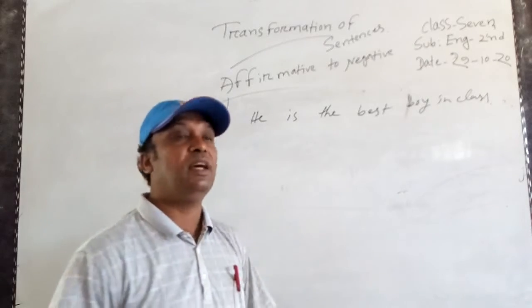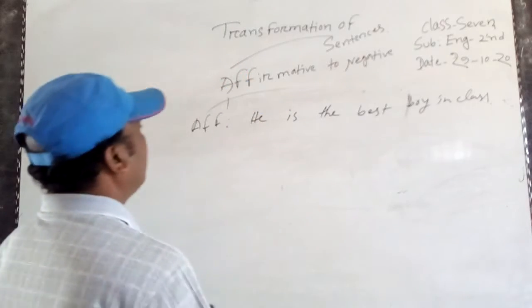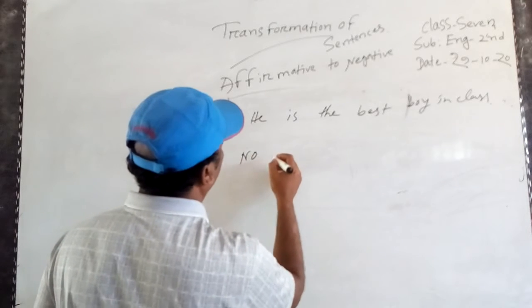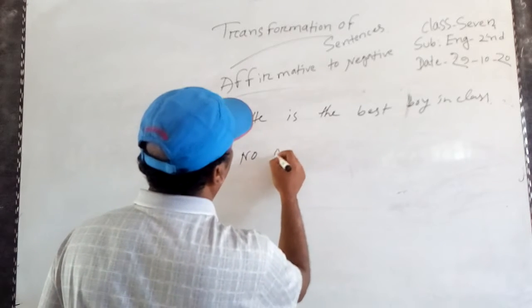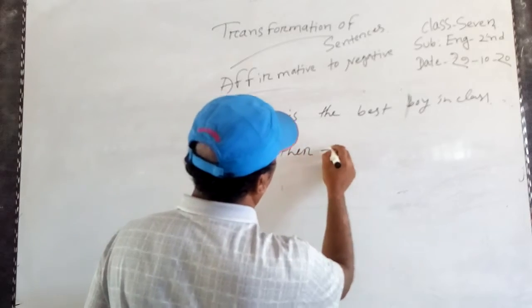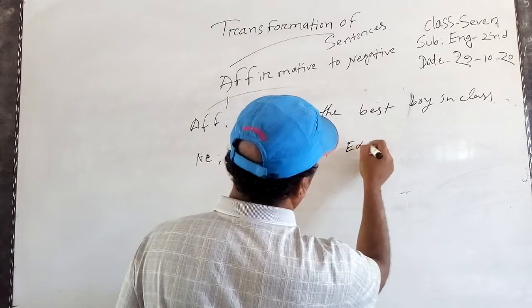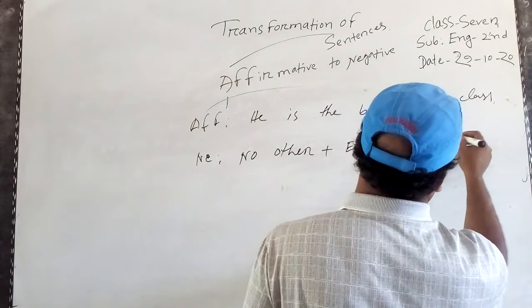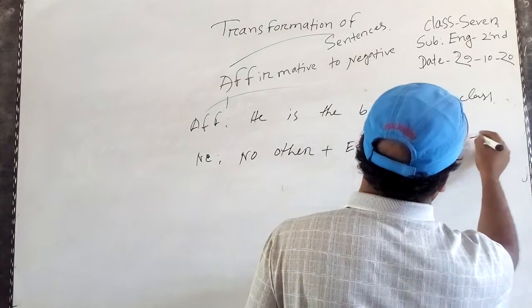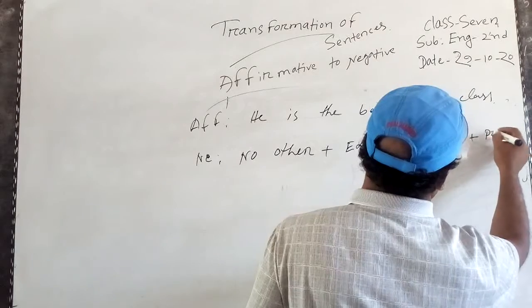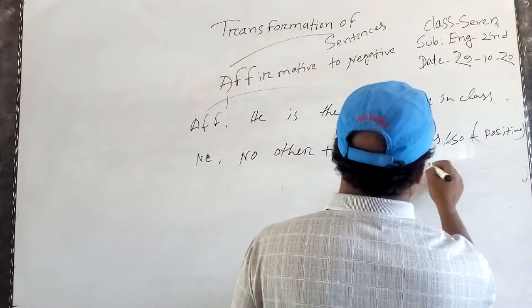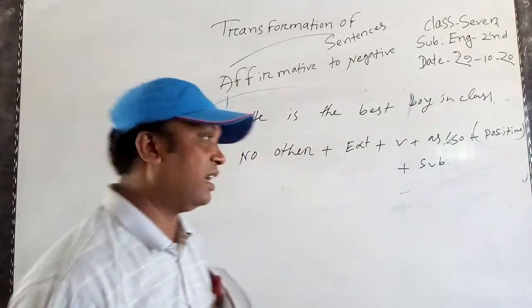So do you know the rules here? The negative rule: no other plus extension plus verb plus as or so plus positive degree plus subject. This is the rule here.